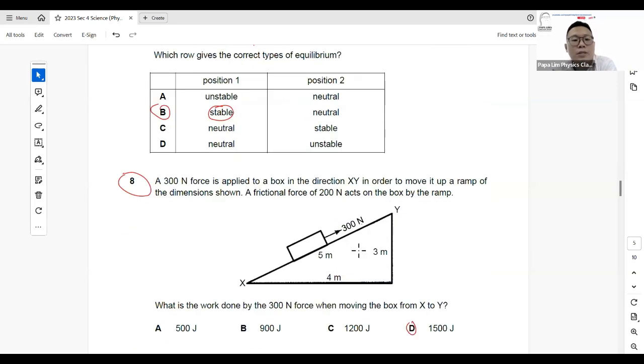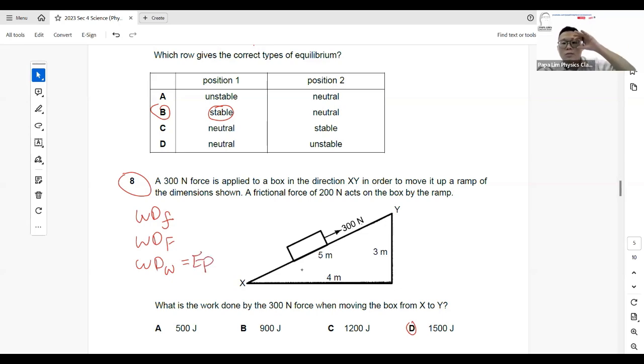Question 8 is a very classic example whereby I give you a slope with a standard dimension of 3 meter, 4 meter, and 5 meter. In most cases, the question will ask for the work done by the friction, or the work done by the force applied itself. Sometimes it will be the work done by the weight itself, or what we know as your energy in the gravitational potential store.